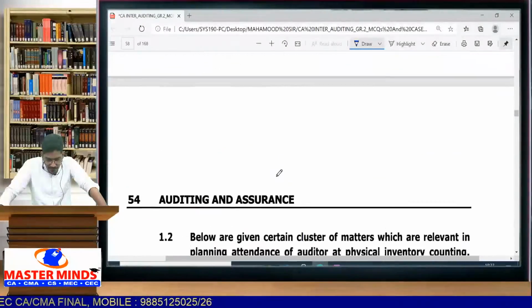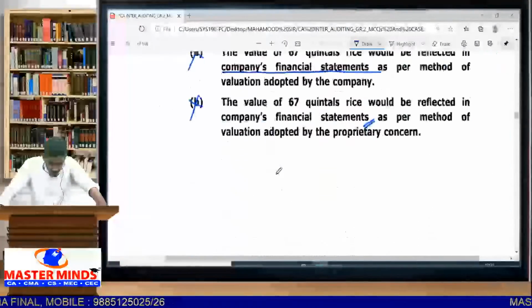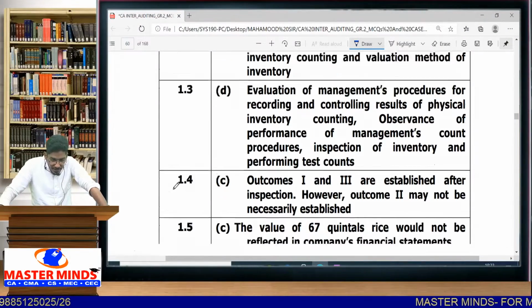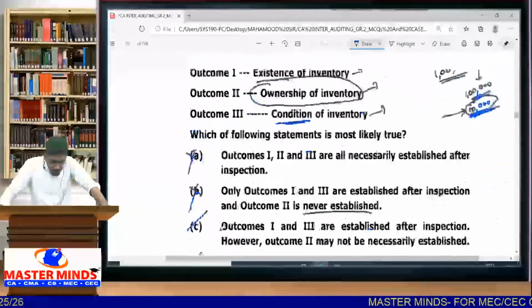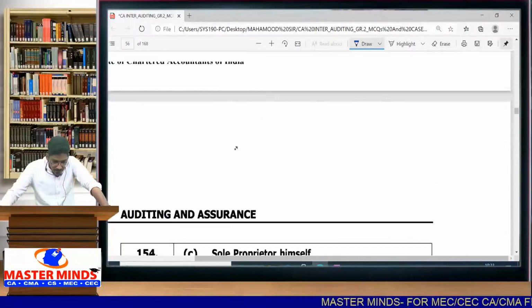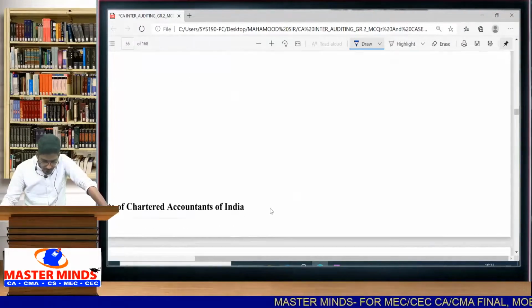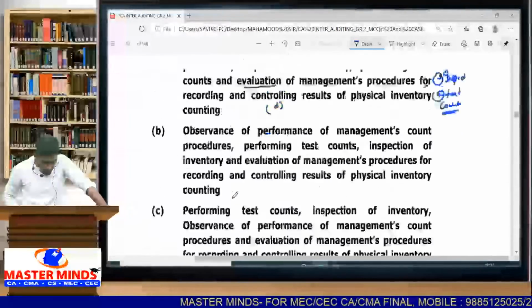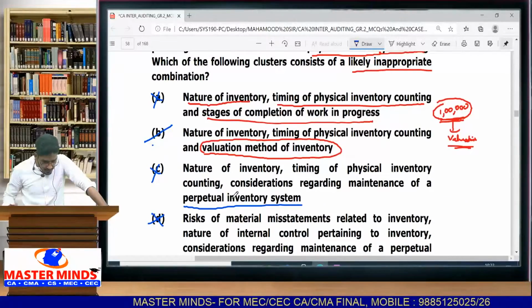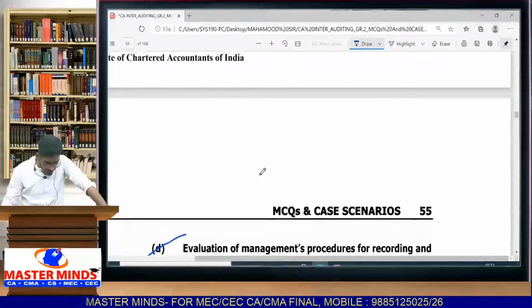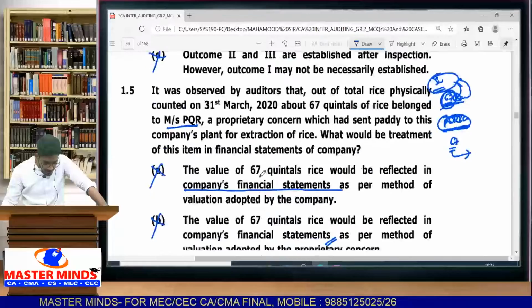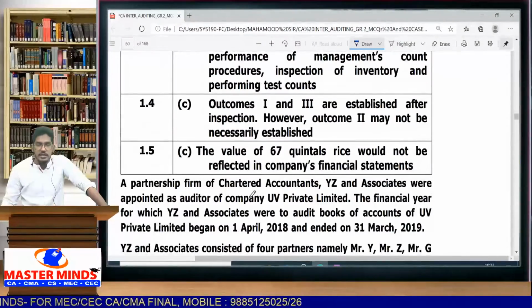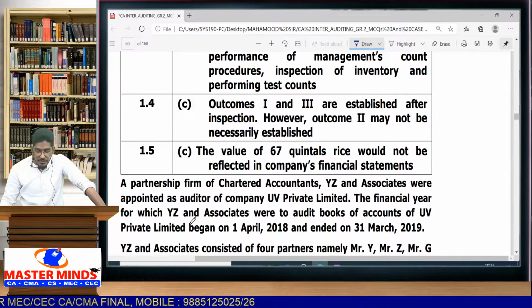Yes, 1.1 D. Then 1.2 on nature of inventory, B, and 1.3 D. Yes, 1.2 B is correct, 1.3 D is also correct. 1.4 we have answered C, 1.5 we have answered C. So 4 and 5, C, yes. So the first MCQ is fully correct.